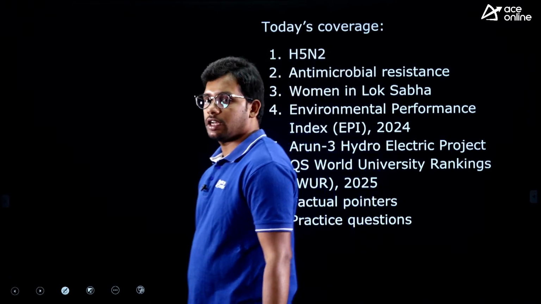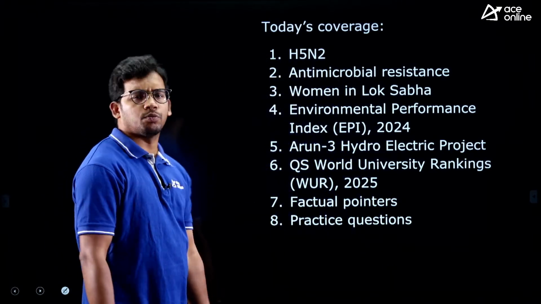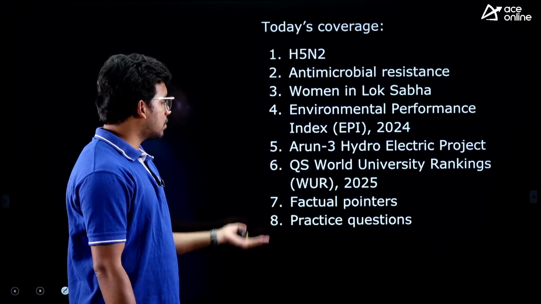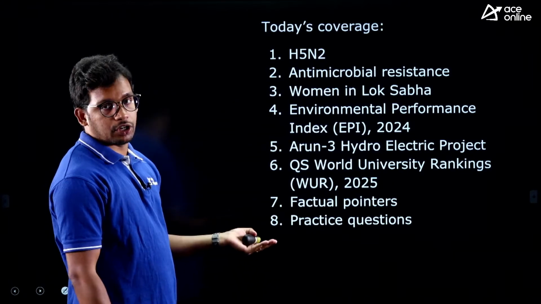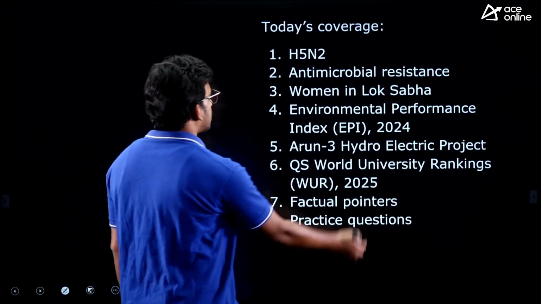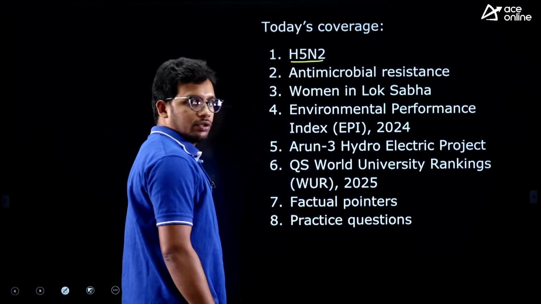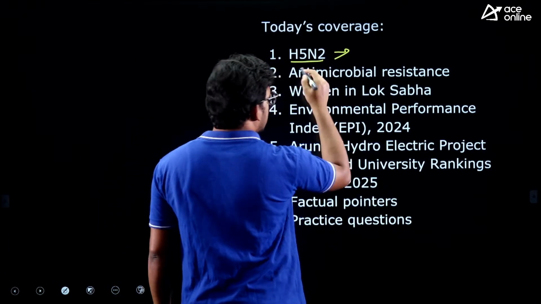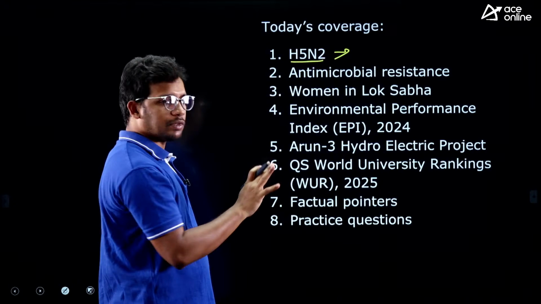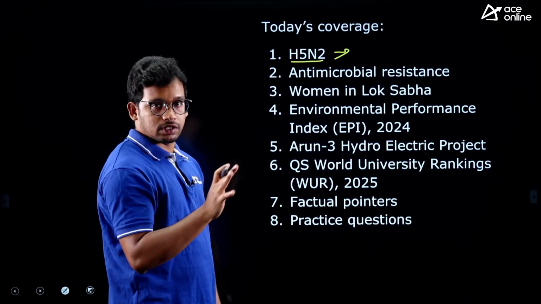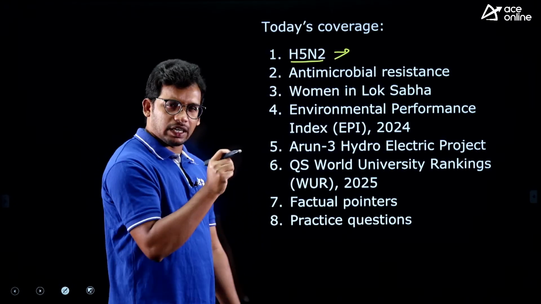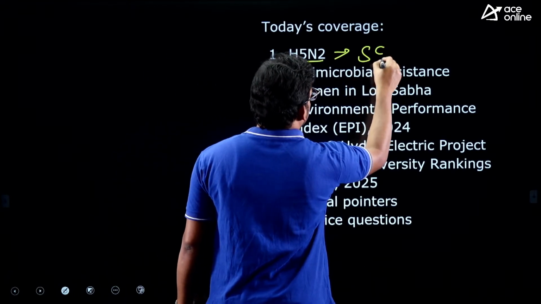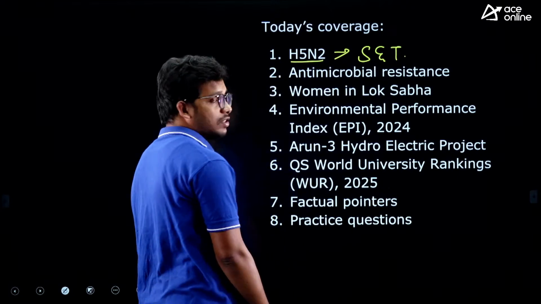So we have 6 articles, mostly factual. So there is no concept as such to make you know. Most of them are factual, but yes, we have very good important data. First one, H5N2. So this is a bird flu, right? We have discussed H5N1, just the same thing, a few days back in this May month, but this is a little bit different. We'll see this as well. So this is part of science and technology, diseases.